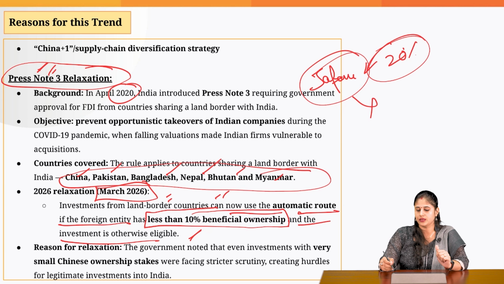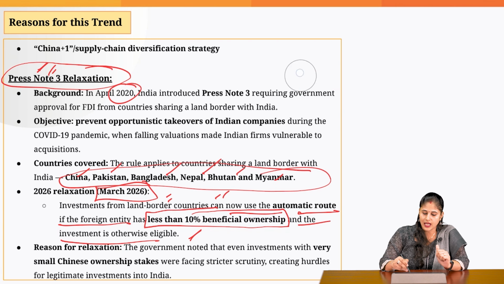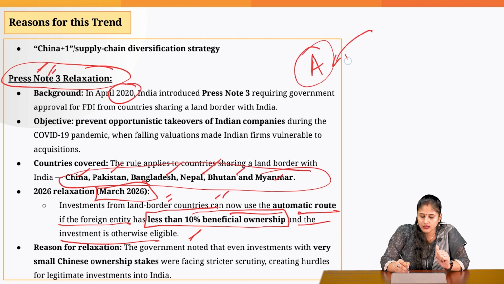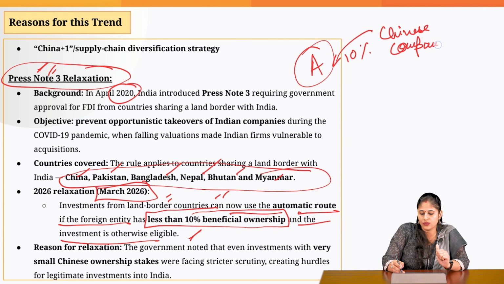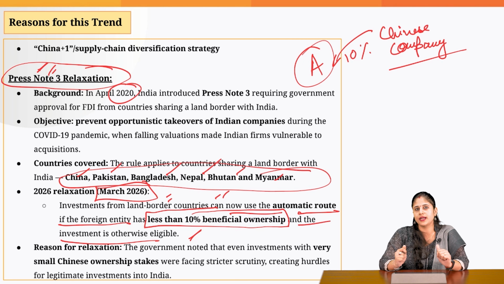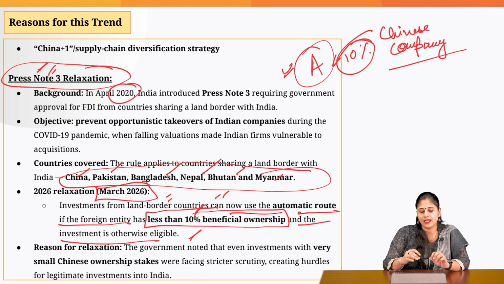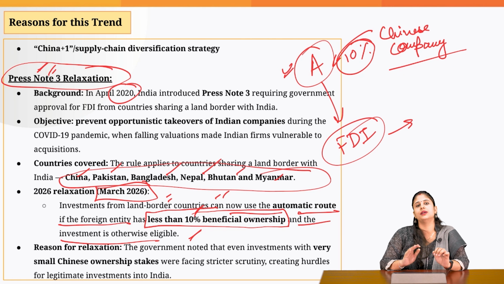That means, in simple terms, earlier this company A, which normally belonged to Japan, but earlier 10% of its stakes were bought by a Chinese company. So now this company could not invest through automatic route. It needs to get approval from the government. But now what the government has said is that if the stake of this Chinese company in this company A is less than 10%, as you can see, then this company can bring FDI into India without government approval.